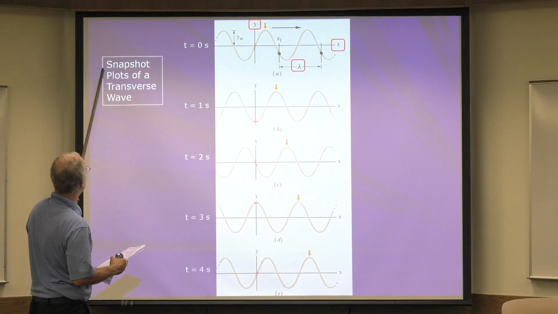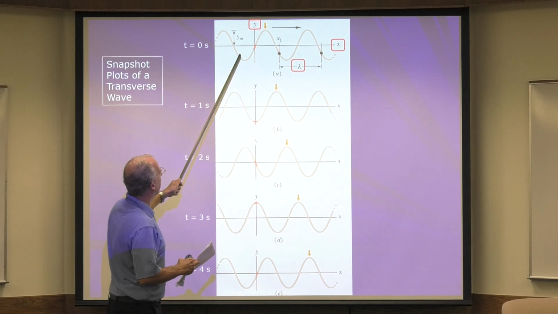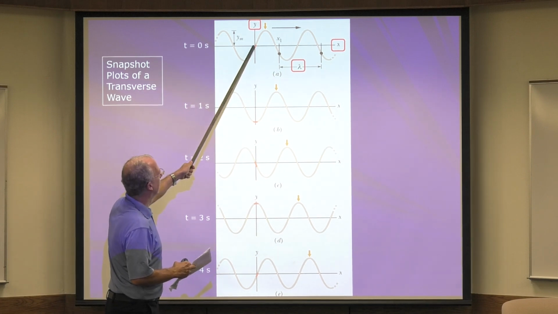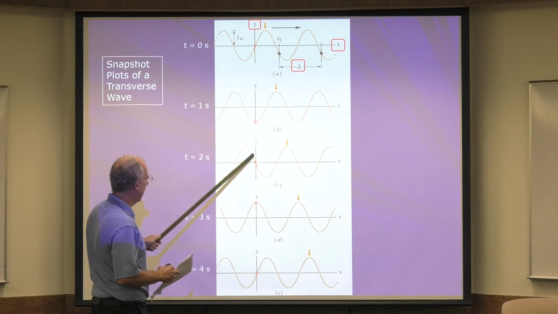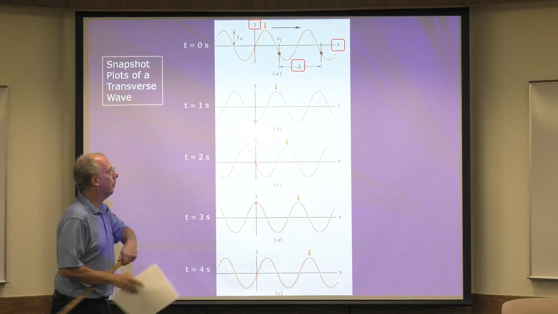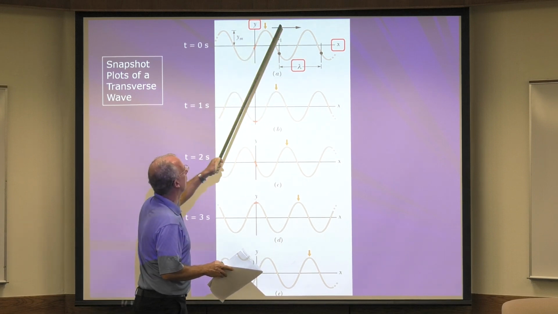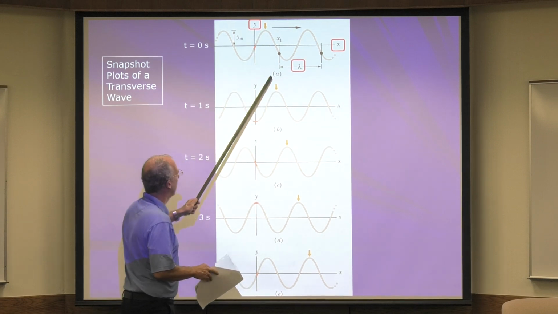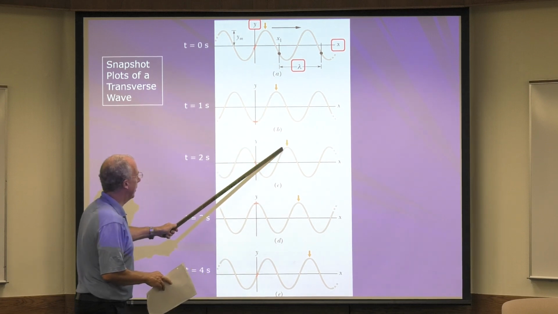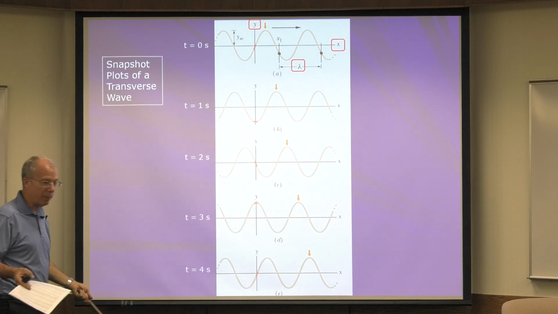So these are snapshot plots of a transverse wave. Look, this is where you spray painted it. All right, that's where you spray painted it. So you can see all it's going to do is go up and down, up and down, up and down, right? But look at this is the disturbance. See how it's moving to the right? There it is at time equals 0, time equals 1 second, time equals 2 seconds, time equals 3 seconds, time equals 4 seconds. So it's kind of complicated, right?